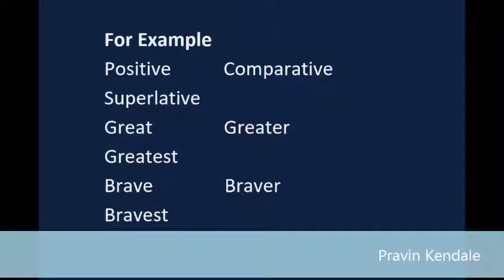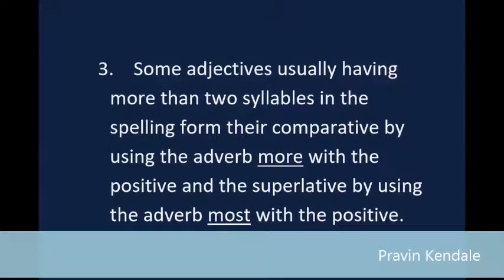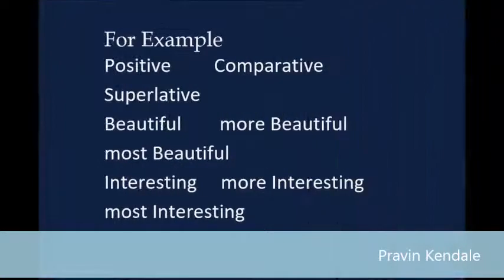Some adjectives, usually having more than two syllables in the spelling, form their comparative by using the adverb more with the positive and the superlative by using the adverb most with the positive. For example: beautiful, more beautiful, most beautiful; interesting, more interesting, most interesting.